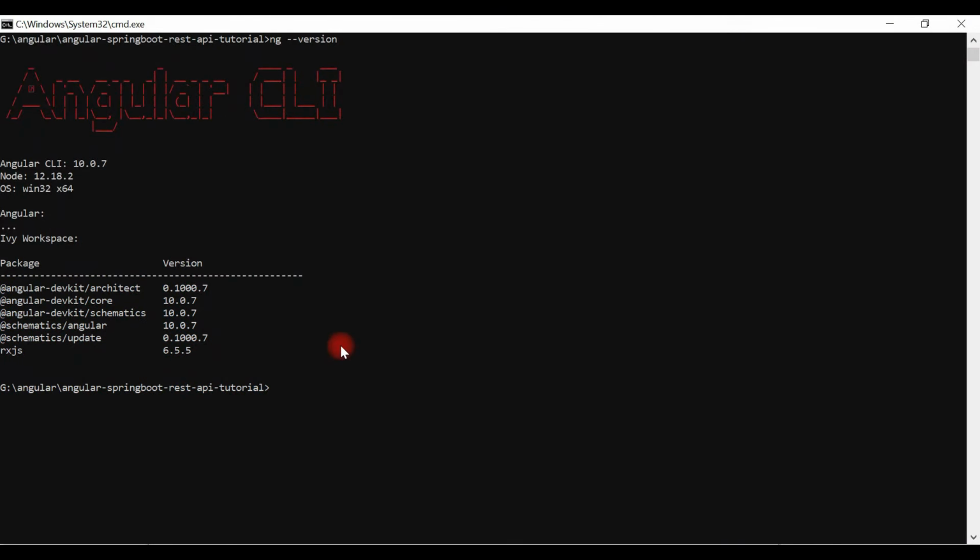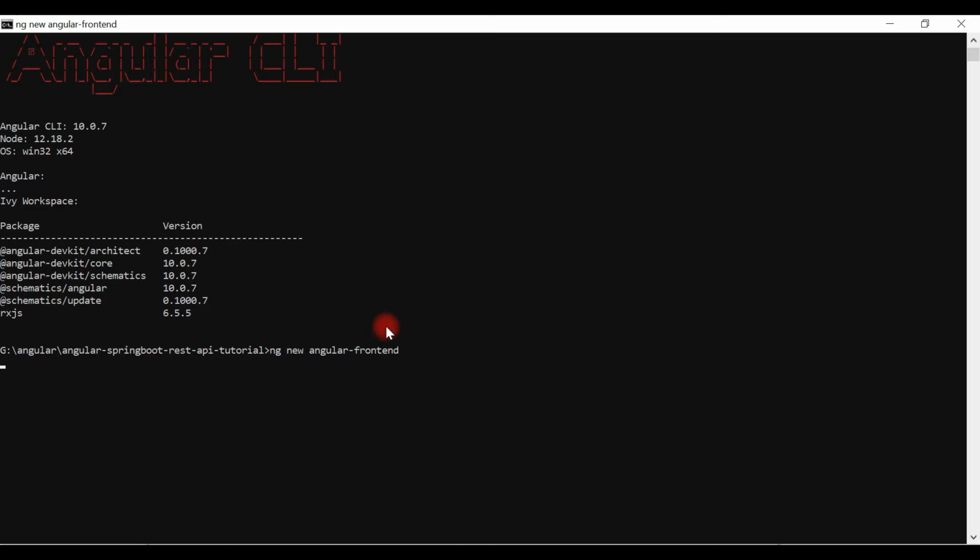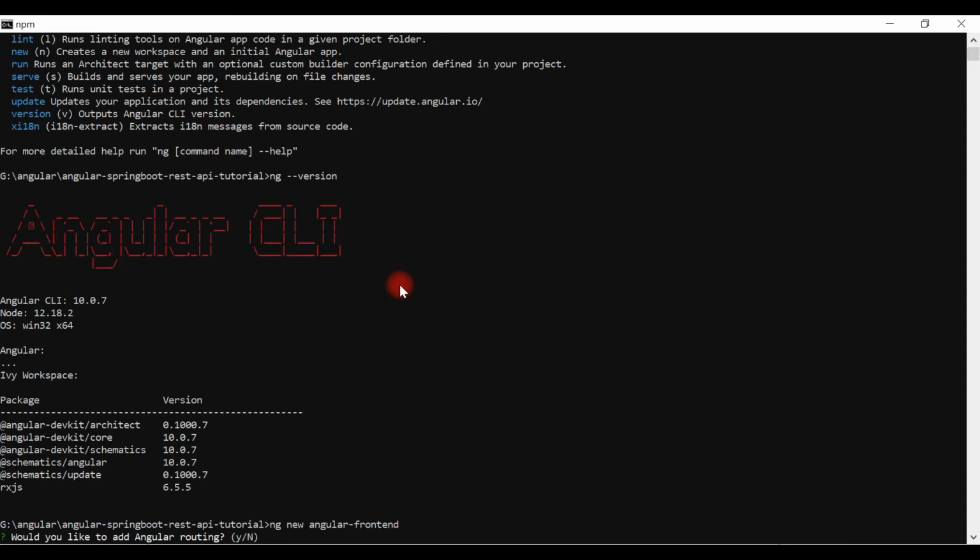Now here I'm going to type the command ng new, followed by the name of the project. I'm going to say Angular frontend. You can give any project name that you want, but I will give Angular frontend as the project name. Hit enter. This command will take a couple of minutes to install all the necessary dependencies.